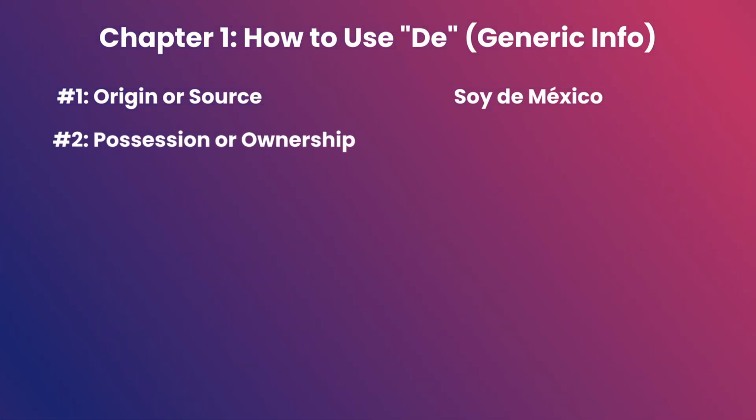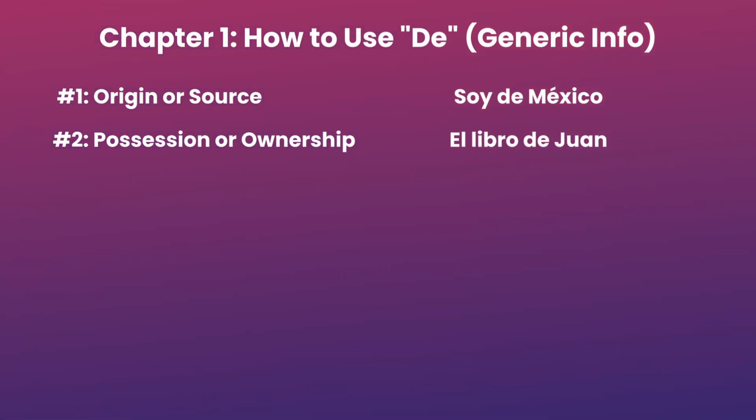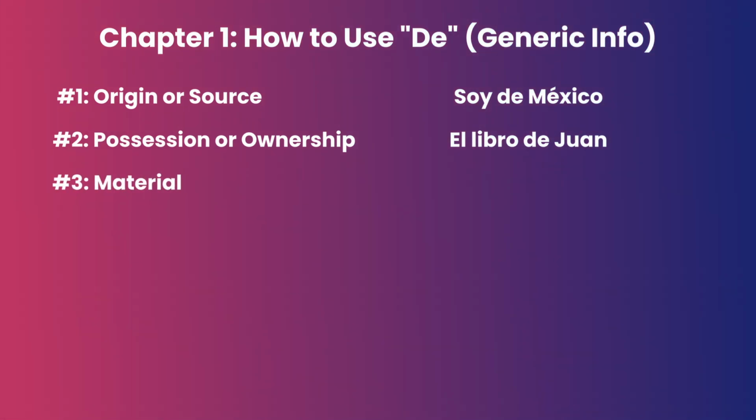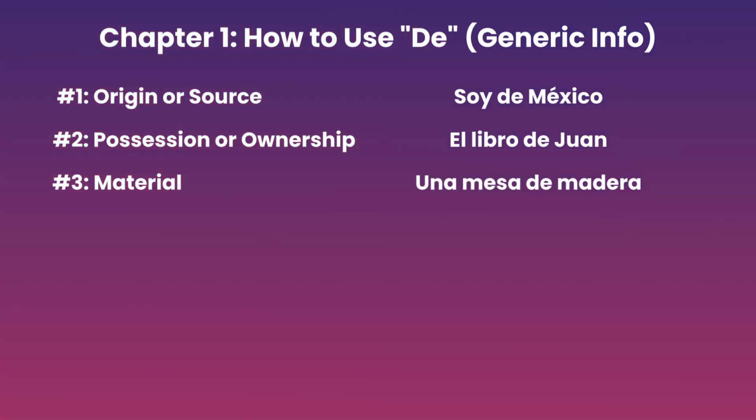Number 2. You can use de to show a possession or ownership. For example, el libro de Juan, which means the book of Juan or Juan's book. The book belongs to Juan. Easy, right? Number 3. You can use de to talk about the material of anything, that is, what something is made of. For example, una mesa de madera, a table of wood or a wooden table. Nothing crazy again, just a generic info.